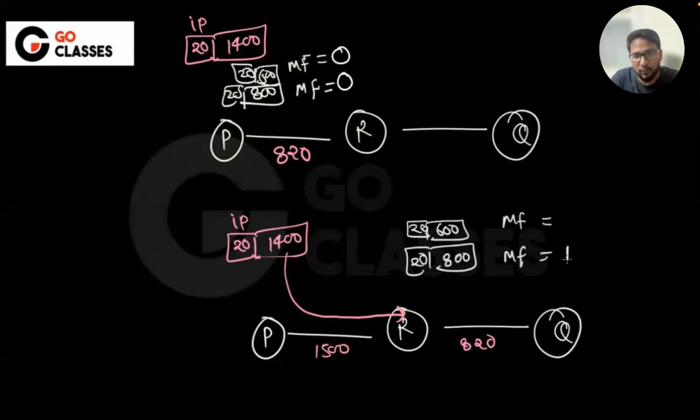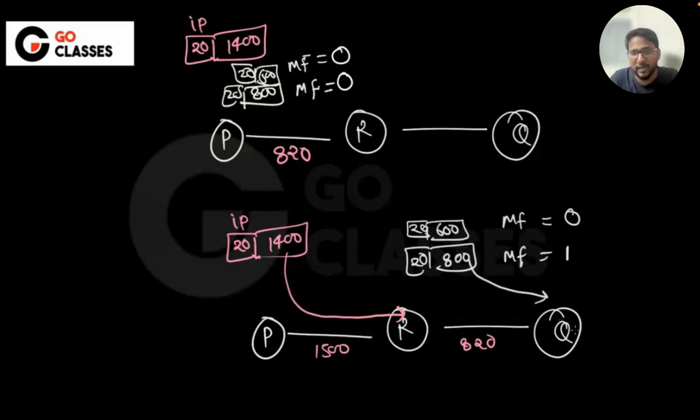Yes, there are more fragments. There are no more fragments for the last one, right? Now there will be the fragmentation. So if the source is fragmenting, that's not an issue. Is that fine to everyone? Now let's suppose this intermediate router R is fragmenting.